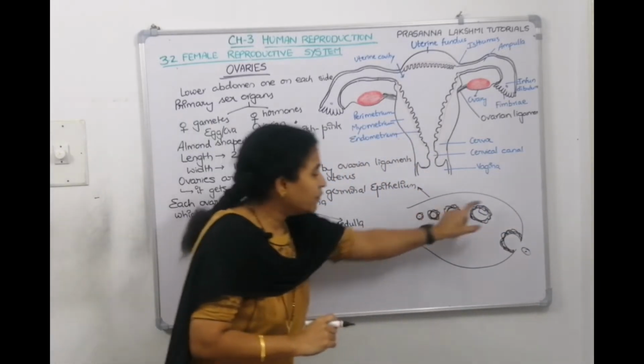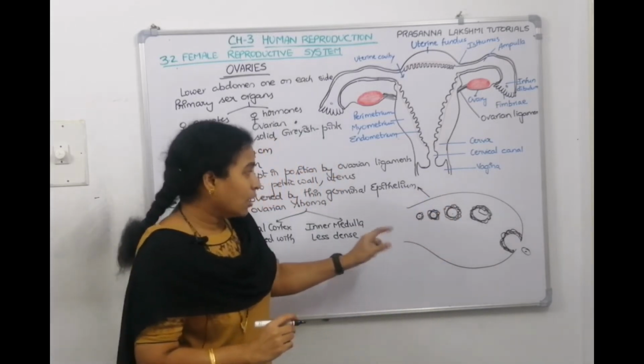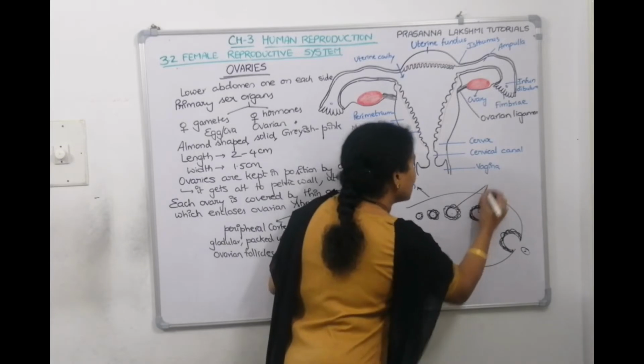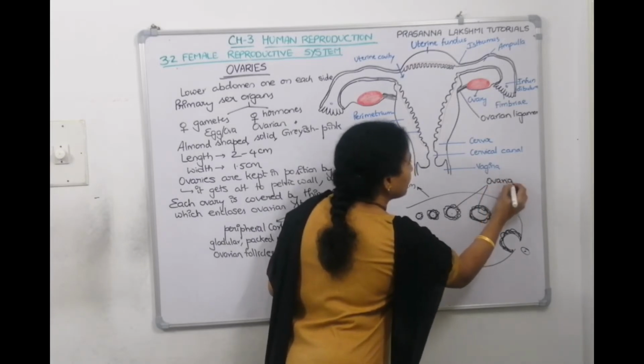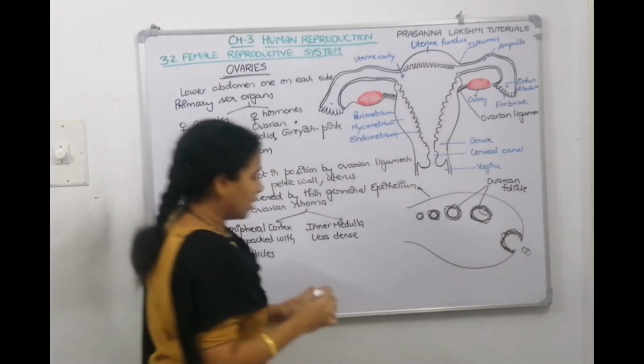Now, this region which I drew, the thick, dense, glandular region, is called cortex. And what are these called? Ovarian follicles. And this region is the cortex.